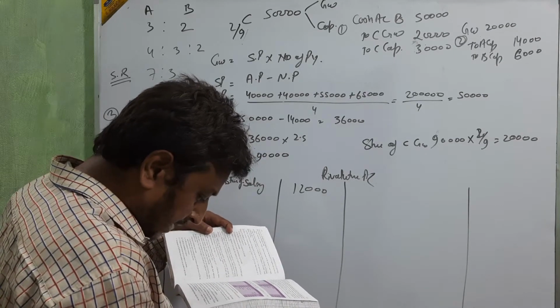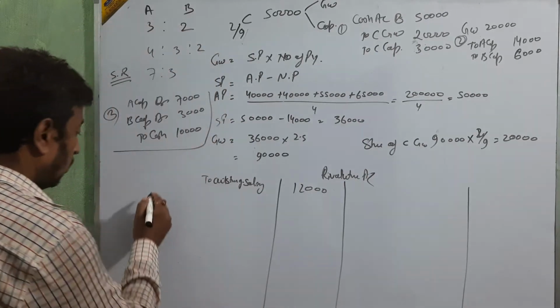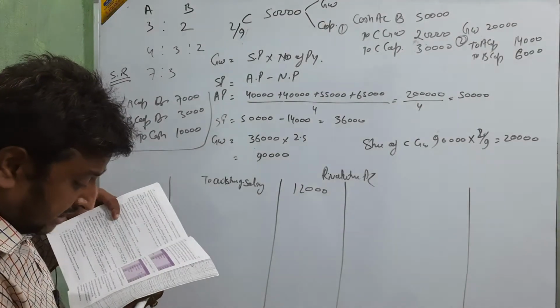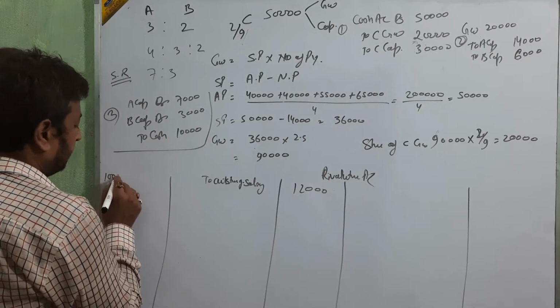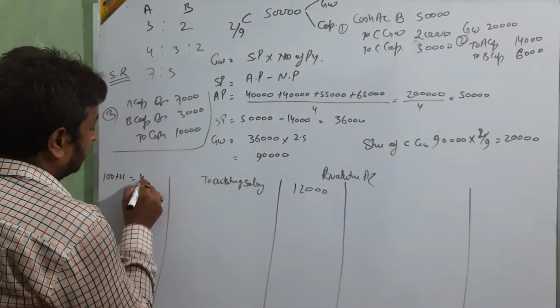Then next, stock is overvalued by 25%. Just see, stock is overvalued by 25%, and the stock value is 40,000. It means everything is in whole 100% and 25 extra, and that is the stock of 40,000.